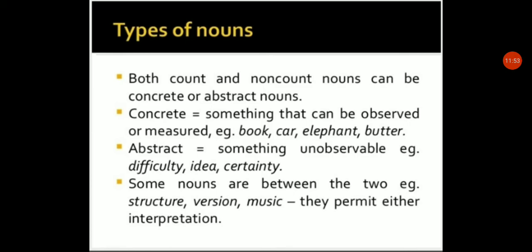As I told you before, concrete means capable of being perceived by the senses, the things which we can see by our eyes, touch by our skin, by our hand. So concrete is something that can be observed or measured. Examples: book, car, elephant, butter.